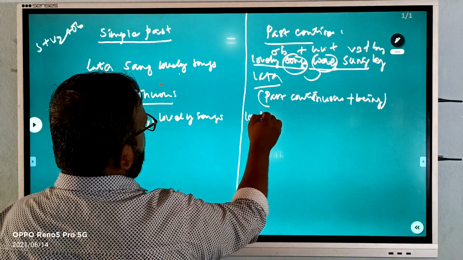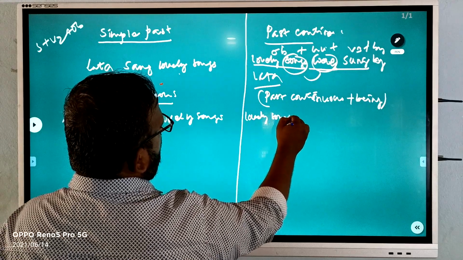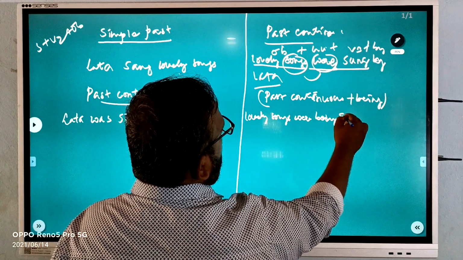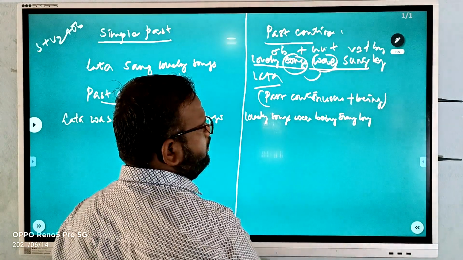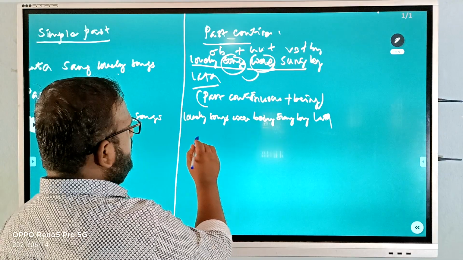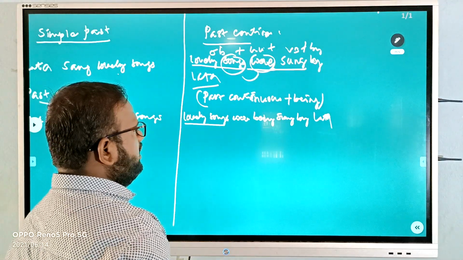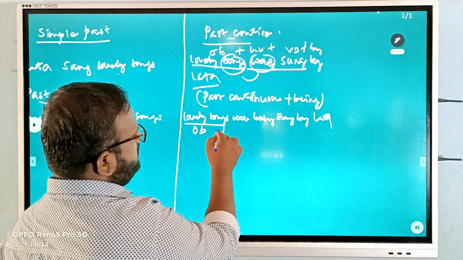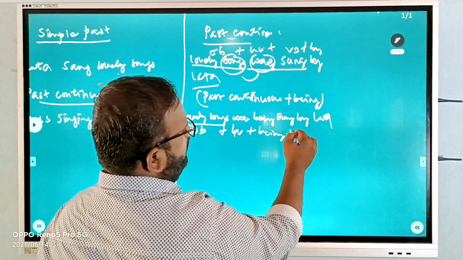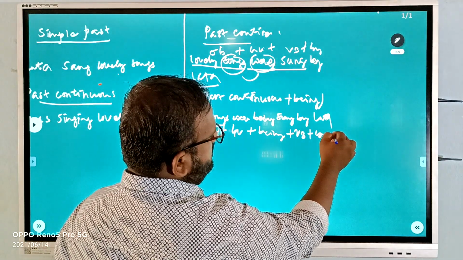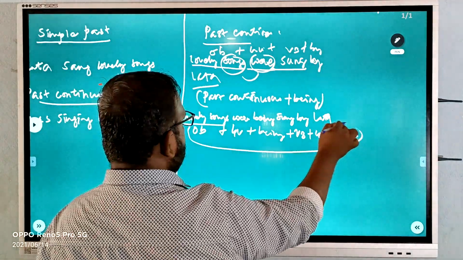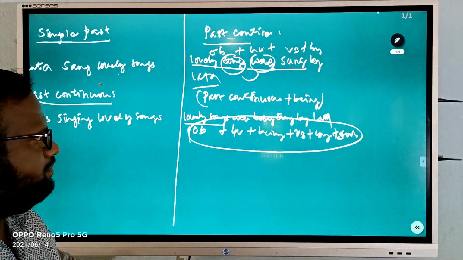Lovely songs were being sung by Lata. Here I have taken lovely songs as the object first, then the helping verb, then being, then the verb V3, then by as a conjunction, and lastly the subject. Got the formula? Hope you are understanding the things.